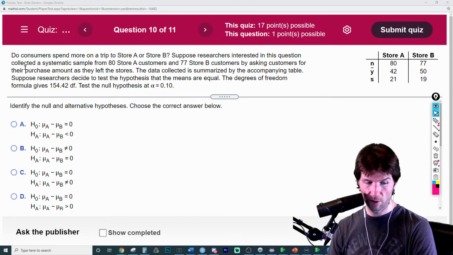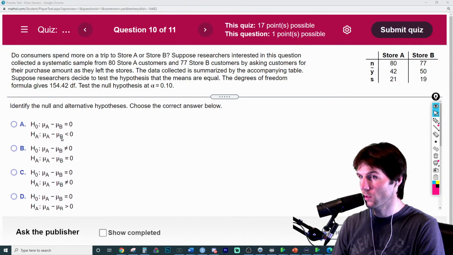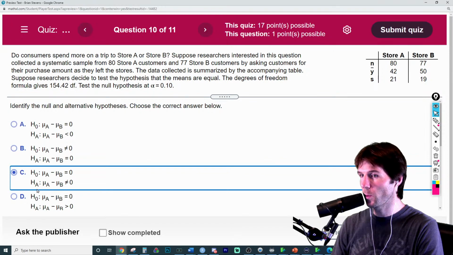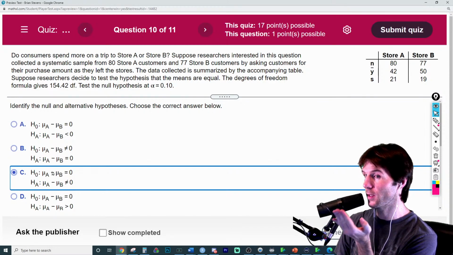Suppose the researchers had tested that the means are equal. So the null hypothesis always has the equal sign. There you don't get a hint on that. But since we're testing to see if they're equal, the alternative would be that there is a difference between the means. The null hypothesis being that the mean for store A, in truth, people spend the same. There is no difference between what they spend in store A or store B.